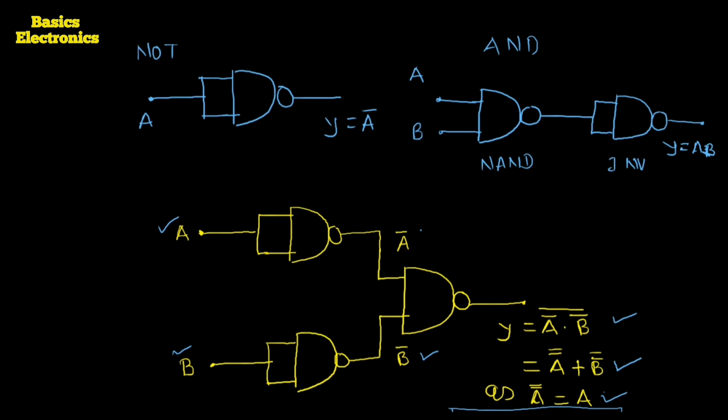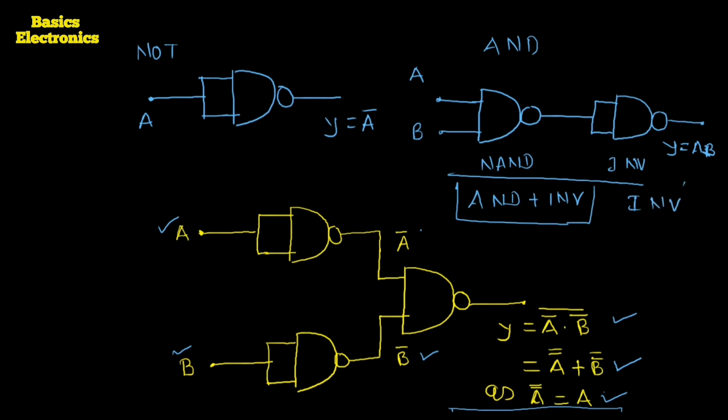Now see here. This is the construction of the AND gate. How did we do it? NAND is equal to AND plus inverter. Here we added one inverter.